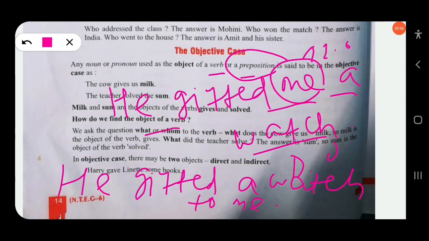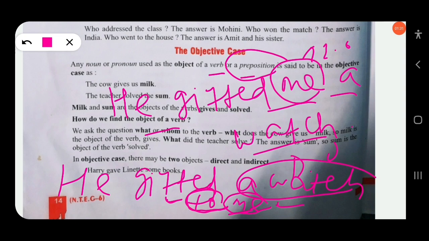Here me is the object of the preposition, and to is your preposition. So in he gifted a watch to me, me will be called the dative case, and a watch will be called the accusative case or objective case.